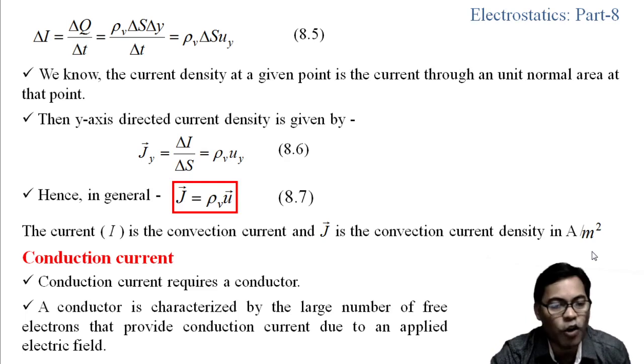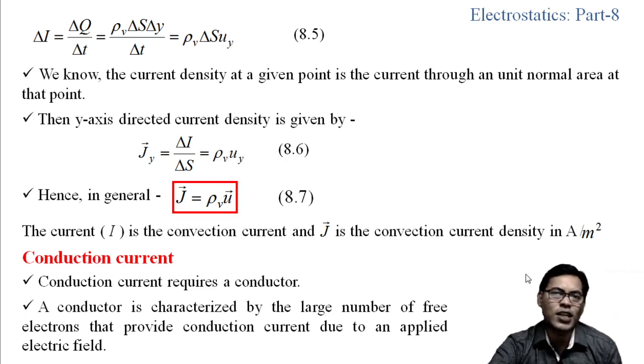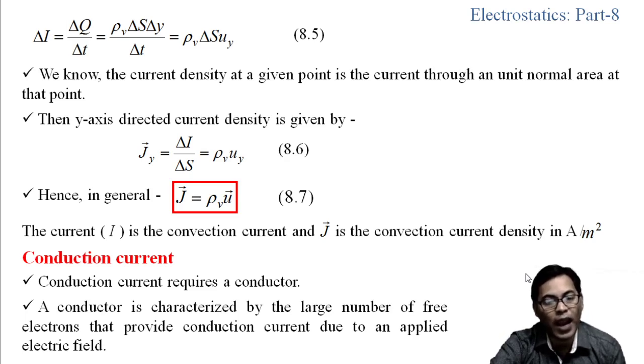Now we are going to see the conduction current, which is known to us. At least we know what the conduction current is. The first point is that conduction current requires a conductor. A conductor is characterized by a large number of free electrons that provide the conduction current due to an applied electric field. Due to the abundance of free charges in the conductor, if we apply the electric field, the charge will flow and we will get the current. And as the charge is flowing through the conductor, it is the conduction current.